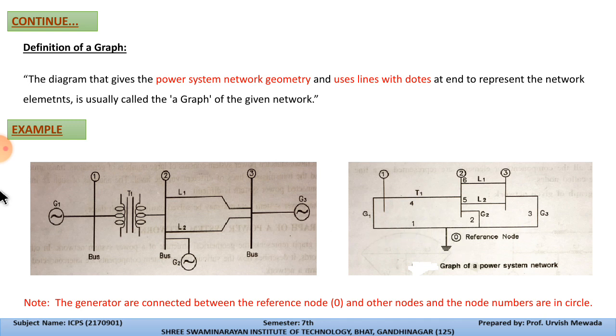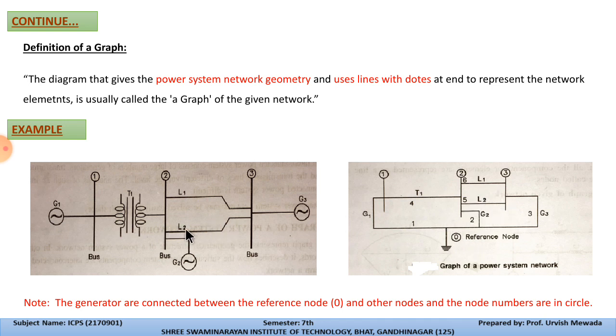Now after G1 we have the bus number 1, means we are starting from this side. So after G1 we have bus number 1, and after bus number 1 we have T1. It is again drawn with a single line, means it is T1. Then after T1 we have bus number 2. On bus number 2 we have line 1 and line 2.